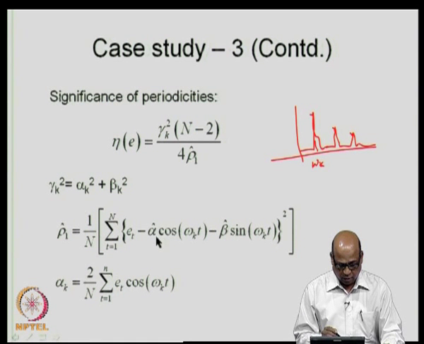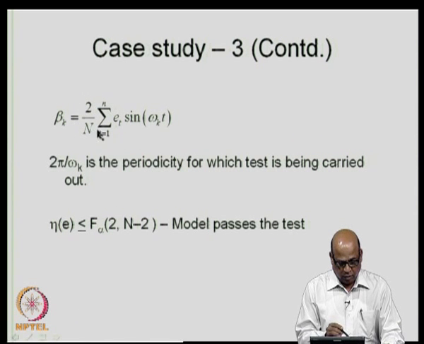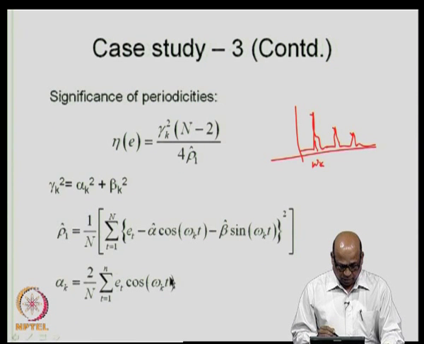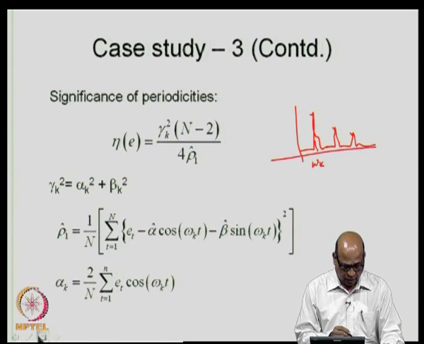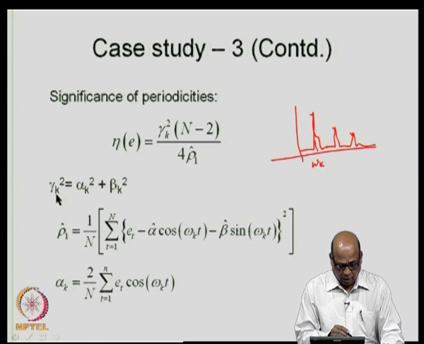So, this is alpha k corresponding to that particular k, and similarly this is beta k. Remember here t is the time period, going from 1 to n, and the small n and capital N are the same n, in this case 240. So, you can get gamma k square.